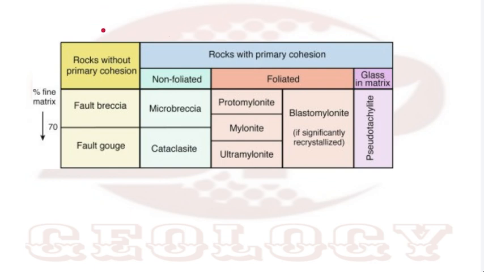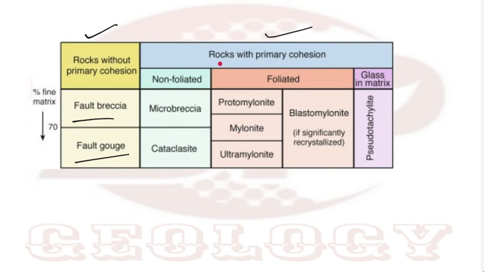We classify them like this: rocks found along the dynamic metamorphic condition, with primary cohesion or without primary cohesion. Without primary cohesion, we have fault breccia and fault gouge. The difference is matrix percentage. Fault gouge has more matrix than fault breccia, more than 70% matrix. Matrix means the finer grain. It is produced because of the crushing of two blocks.